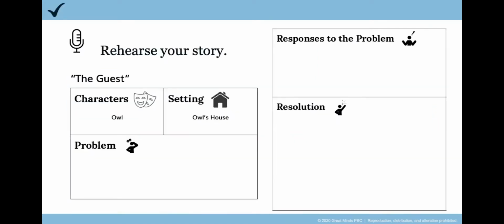All right, now you will use the story maps you created to orally rehearse your stories. Remember, you have lots of resources that you can use when you are rehearsing your story, like the story map and the time order words anchor chart. Now that you know what you're going to write about, you'll be practicing saying your story out loud today. And remember, your classroom teacher will tell you where to complete your work when you're ready to write. Pause the video now to rehearse your story.